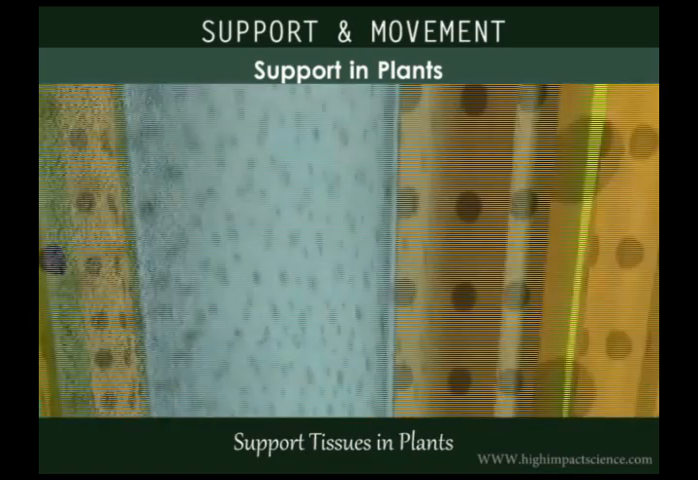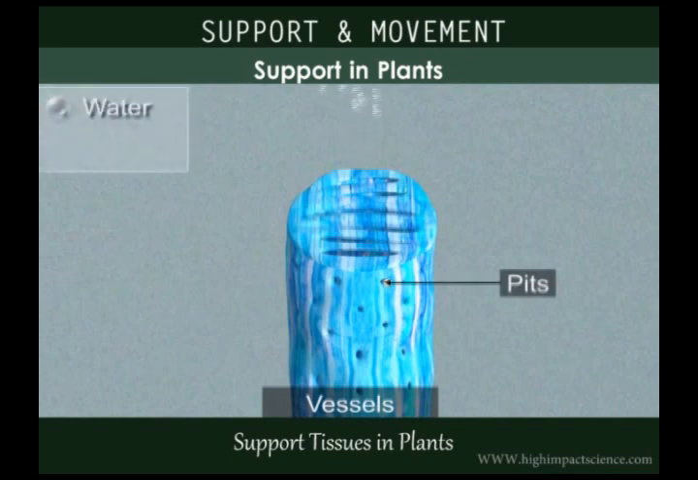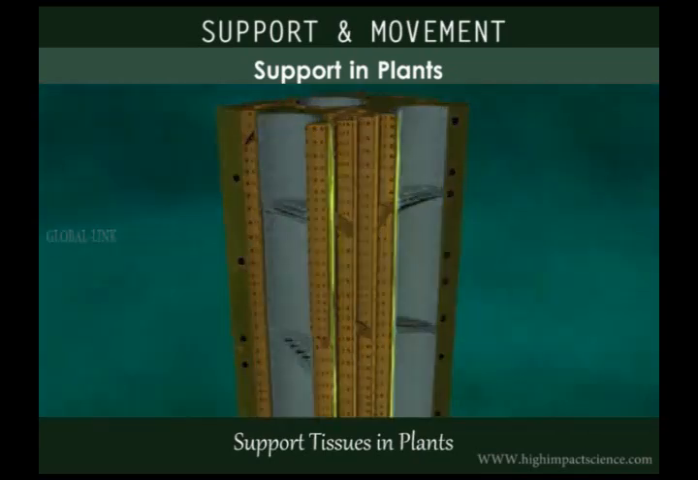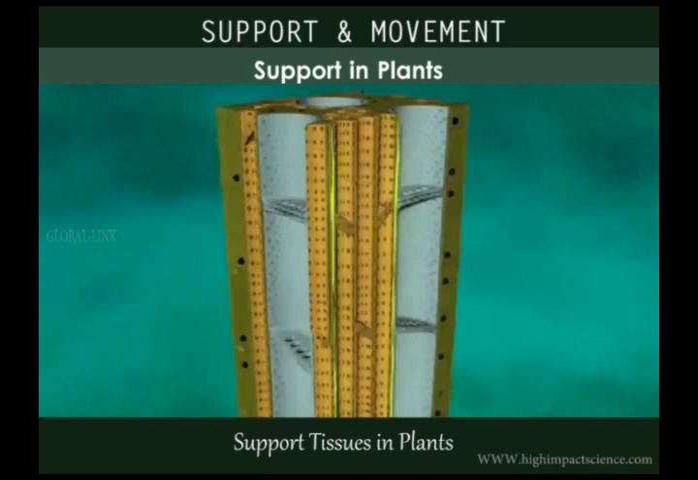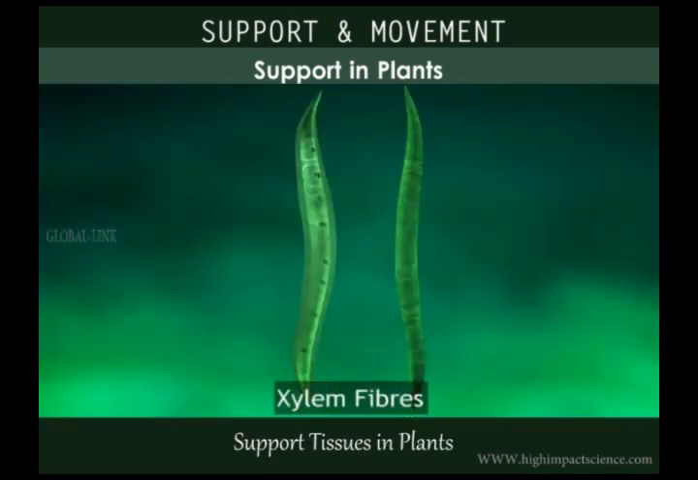Vessels are elongated dead cells with pits that transport water and minerals. They are usually present in woody plants and provide mechanical support. Xylem fibers are also dead cells with lignified cell walls that taper in their ends. They also provide mechanical support.